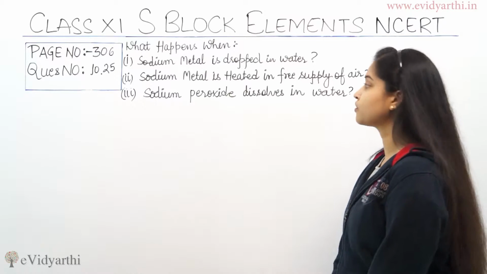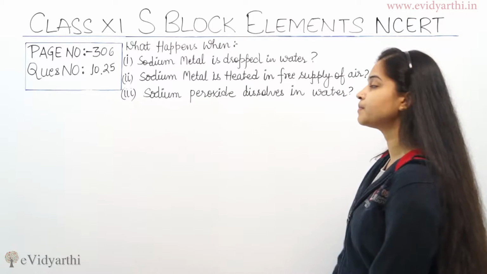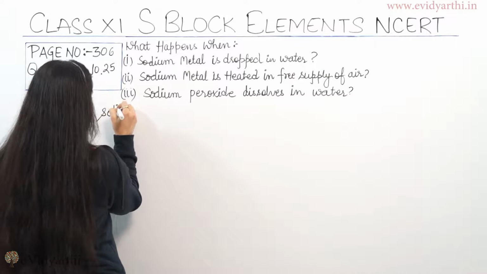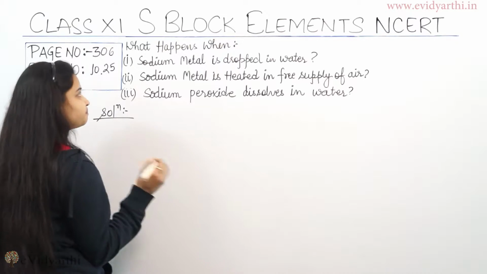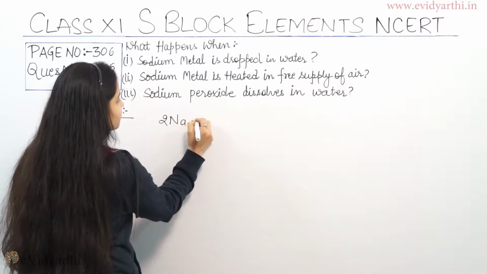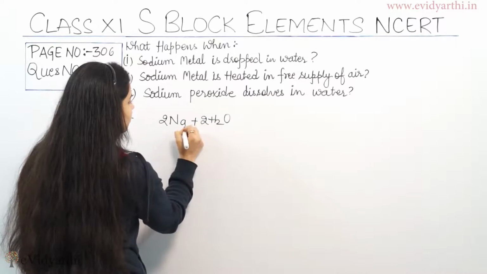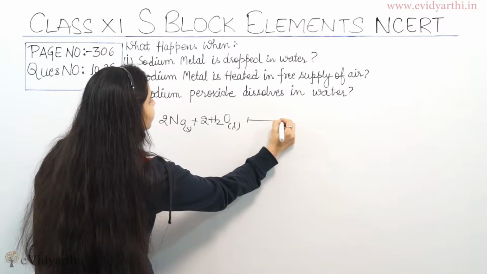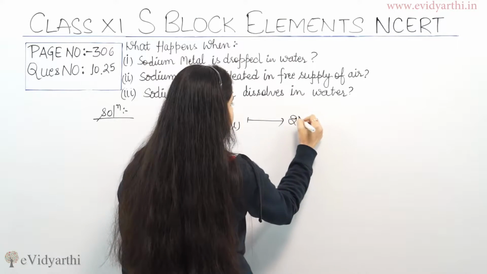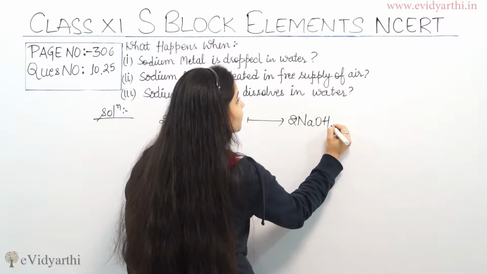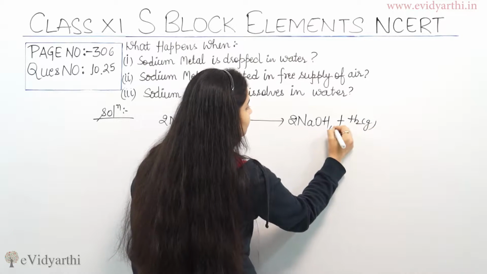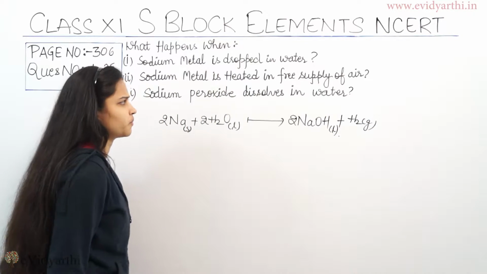Let's begin with the reaction of the first statement. When sodium metal is dropped in water, what happens? जब सोडियम मेटल को हम पानी में ड्रॉप करते हैं, सोडियम हाइड्रोक्साइड और हाइड्रोजन गैस रिलीज होती है. ठीक है, let's see the reaction behind it. Sodium metal dropped in water. So this is solid, this is liquid. When sodium metal is dropped in water, we get 2NaOH, which is in which form? Can anybody tell? Plus hydrogen gas निकलती है. It is in the liquid form, or in the aqueous form, whatever the form is.